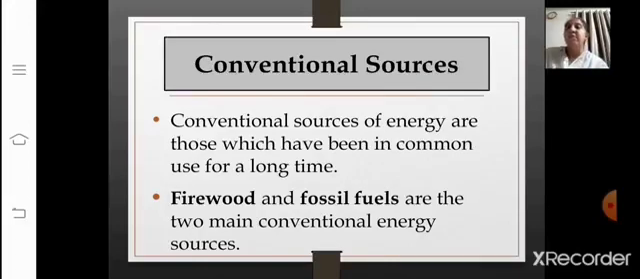Conventional sources means what? Very first thing you should understand: what is the difference between conventional and non-conventional? Conventional sources of energy are those which have been in common use for a long time. Now the examples of these are firewood and fossil fuels. These are the two main conventional energy sources.